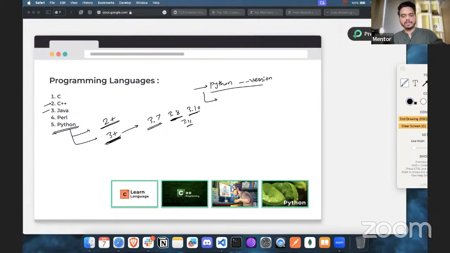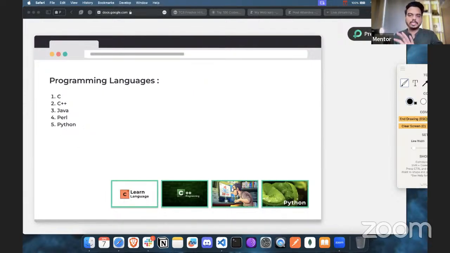So that is the only thing that you have to take care of while selecting the programming language. And if, let's say, you are already comfortable with C++ or Java, I'd recommend you go with C++ or Java. One more important update about selecting Python: